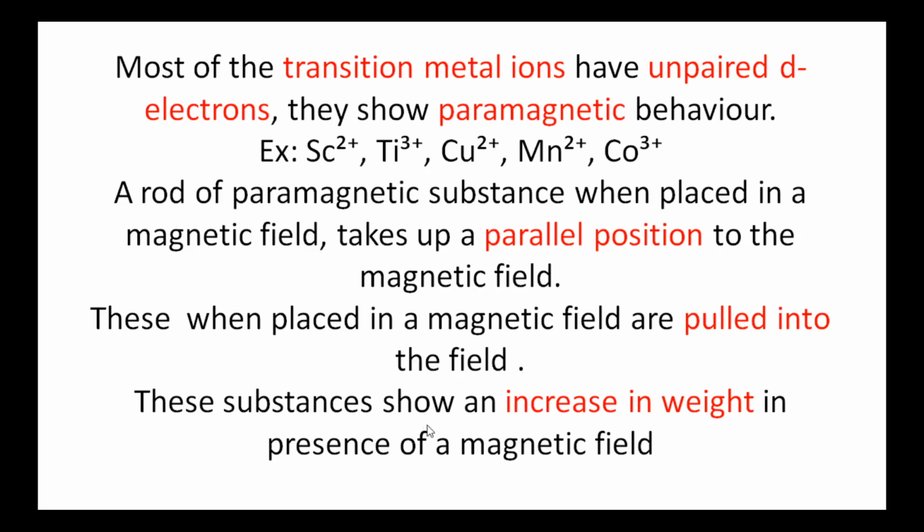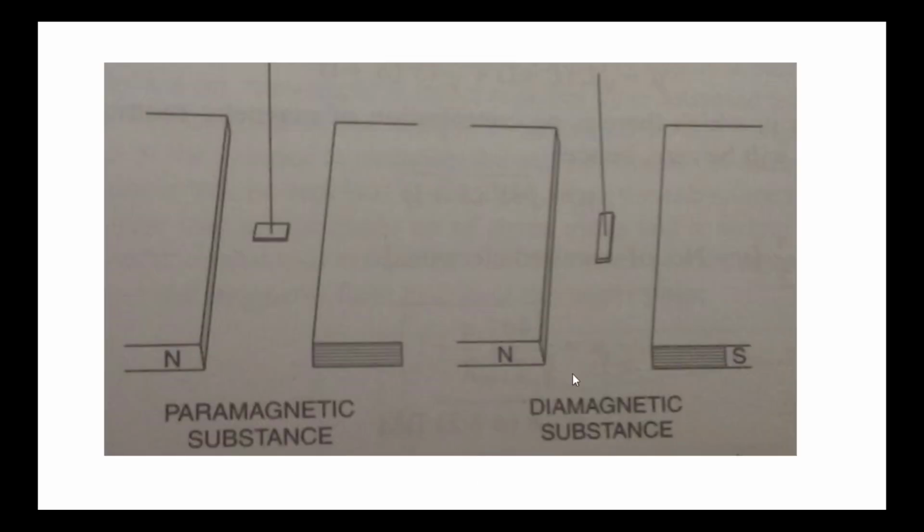These substances show an increase in weight in the presence of an external magnetic field. That is, when a paramagnetic substance is placed between the poles of an external magnetic field, it is attracted into the field. Hence, it shows an increase in weight in the presence of the magnetic field.